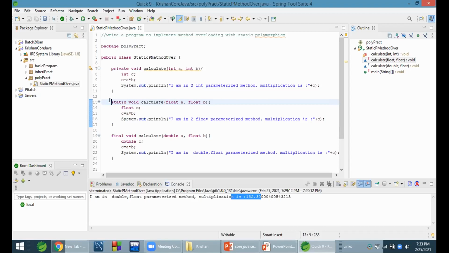Also, yesterday I told about static and instance variable, the difference between instance variable and static variable. So all those things apply here for static method and private method. Private we can call here an instance method, and static method here is a static method. Whatever differences we saw yesterday with instance variable and static variable, all apply to the private method and static method here. Okay.